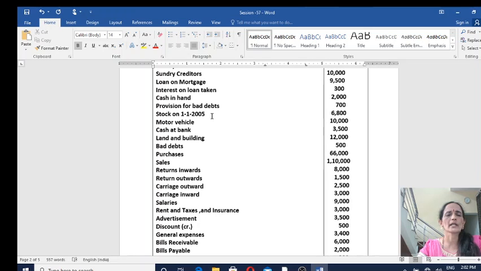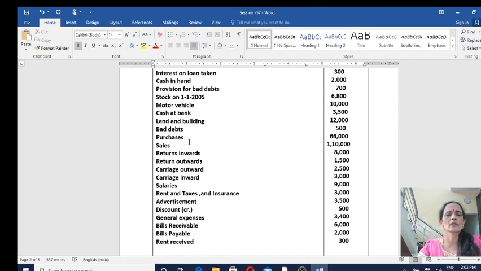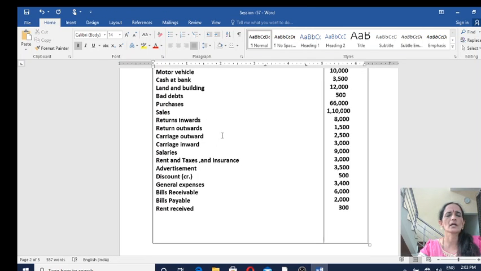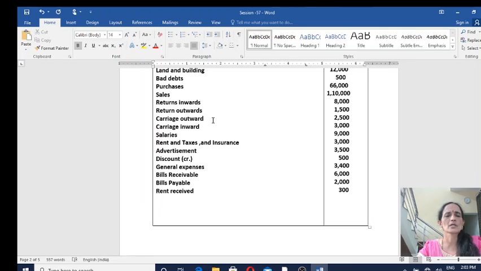Opening stock, trading account debit side. Motor vehicles, fixed asset, balance sheet, asset side. Cash at bank, current asset, balance sheet asset side. Land and building, fixed asset. Bad debts we have recorded already under profit and loss account. Purchases, sales, returns inwards, returns outwards, etc. are trading account items.